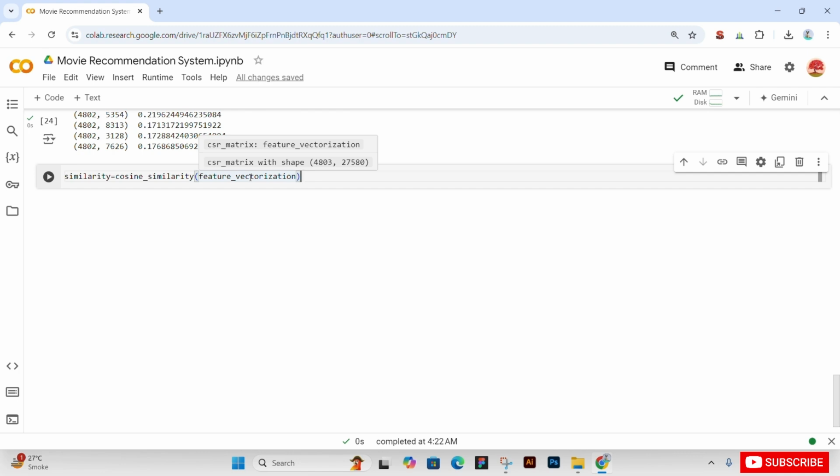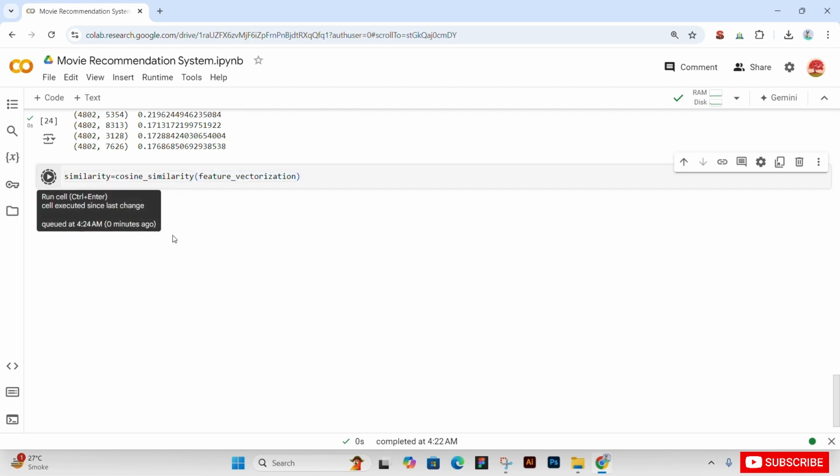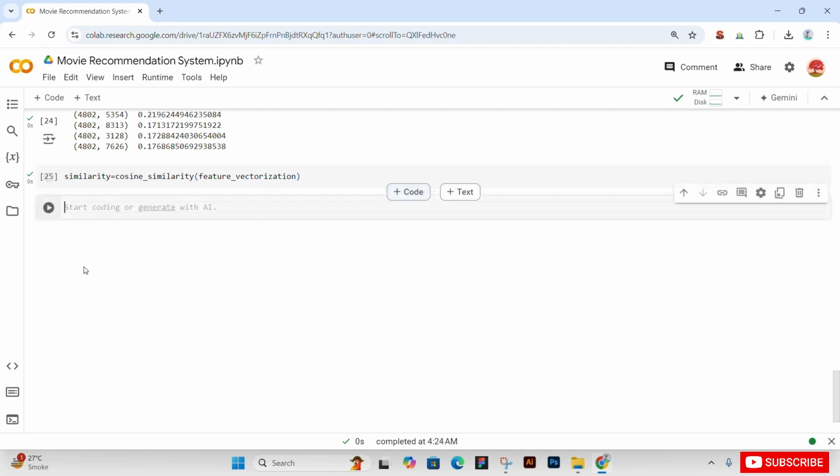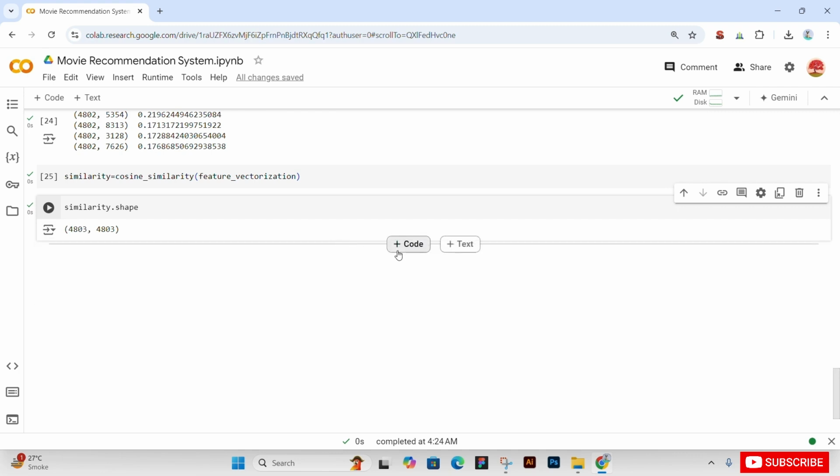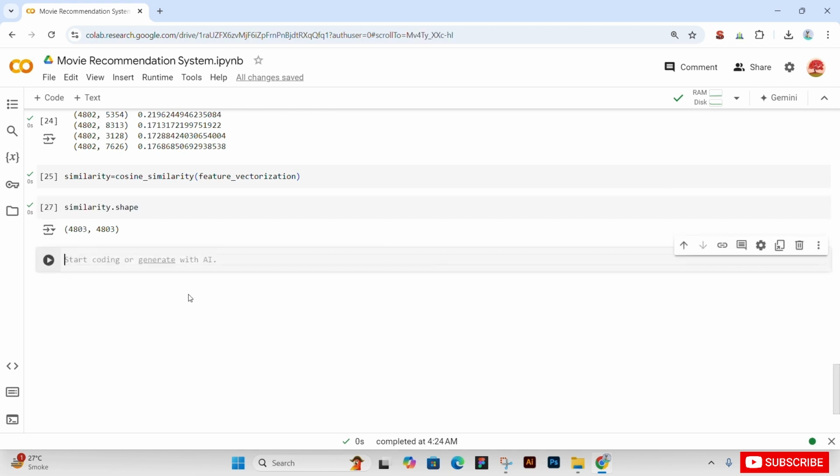Basically, it will give us closely related numerical values. Okay. So just run our cell. Now print our similarity. So we will first check our similarity shape, columns. So basically these are similar rows. Okay. We have to predict our values from this similarity shape.